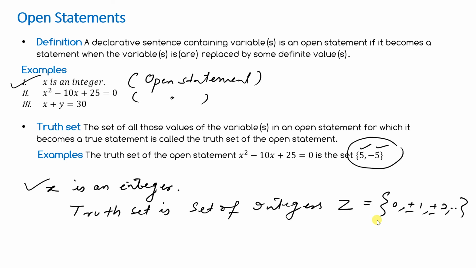Now, whenever I use a variable, that becomes an open statement. So an open statement will become a statement if the variable is replaced by some value. If I replace the value of x and write minus 7 is an integer, it will become a statement. This one is the open statement and this is the statement.